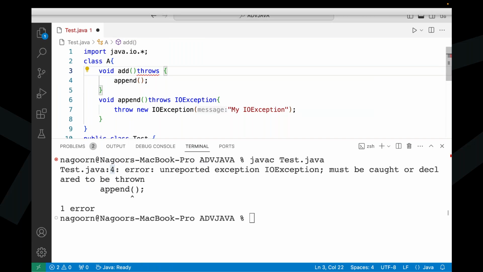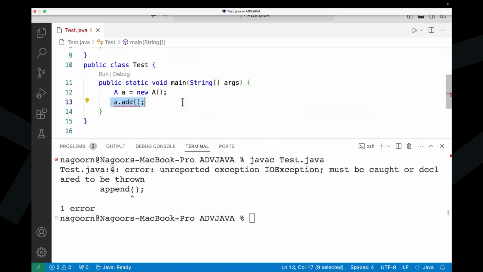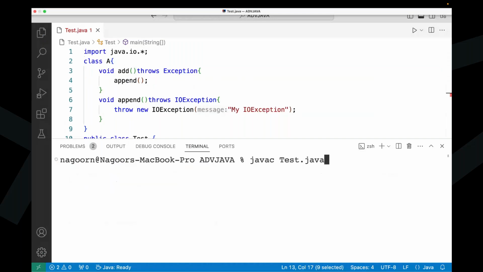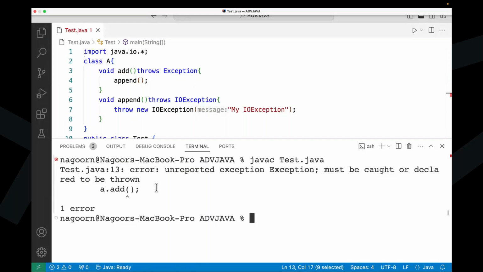Okay, fine. Now observe carefully where we are calling this add method. Who is the caller of the add method? Here the add method is called inside this main method, at line 13. Now if I compile this program, javac Tester.java, where are we getting the exception message? At the 13th line. That exception is bypassed from one line to another. So at the 13th line we are getting that exception.